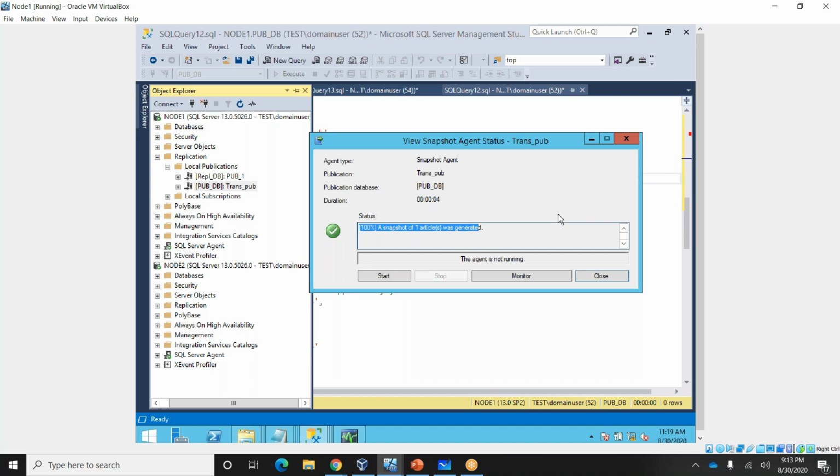We will be having only one snapshot agent for the publication, right? So that is the reason. If it is running, all the articles will be processed, but you need to make sure you can exclude them by disabling this option. Okay, so this is a very good option.